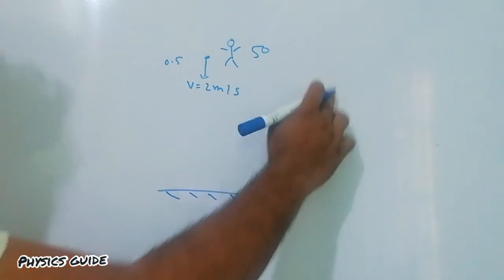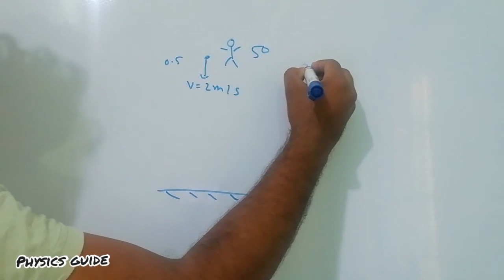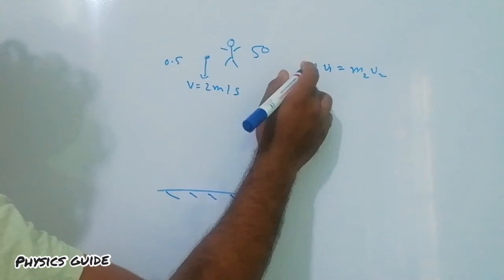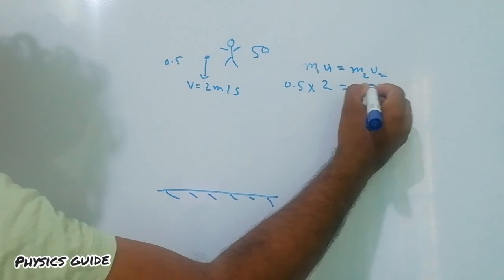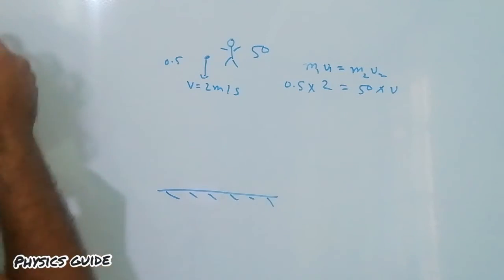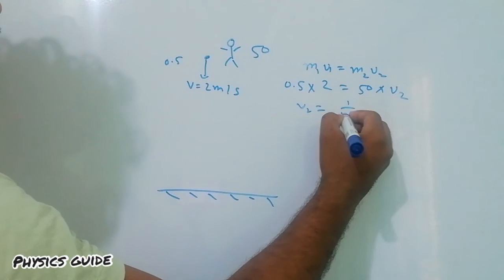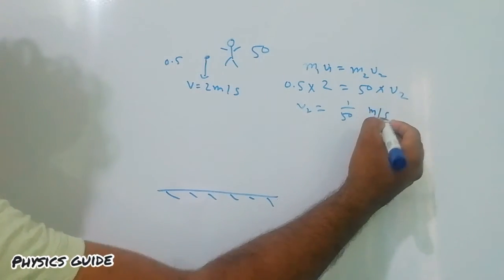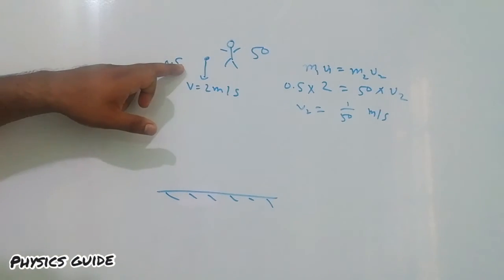So at first we must use the conservation of linear momentum. So m1 v1 is equal to m2 v2. Let this be the mass of the stone and the speed of the stone is 2, and the mass of the man and the speed of the man v2. So v2 is equal to 1/50 meter per second.